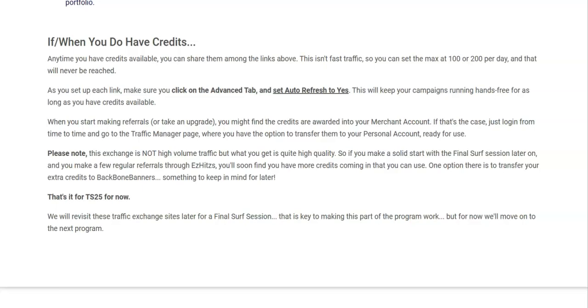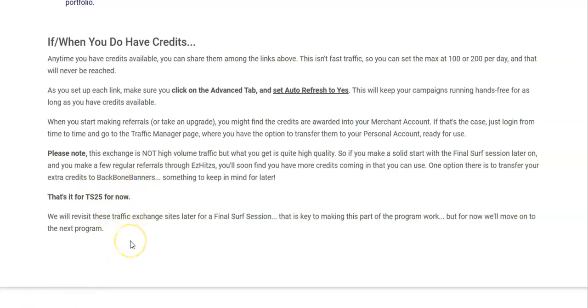So, if you make a solid start with the final serve session later on, and you make a few regular referrals through Easy Hits, you'll find that soon you'll have more credits coming in than you can use. One option there, if that becomes the case, is to simply transfer some of your extra credits to Backbone Banners, something to keep in mind for later. That's just a subsidiary, so if you are getting more credits faster than you can use, that's a way to use them, by sending those to their subsidiary, Backbone Banners, and then using that for additional advertising as well.